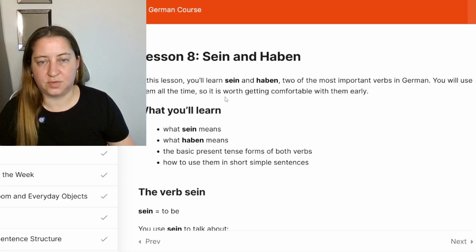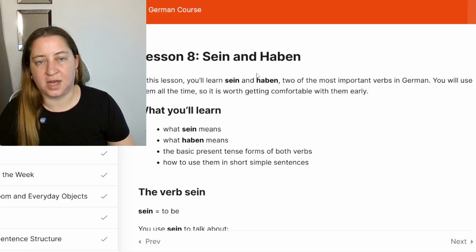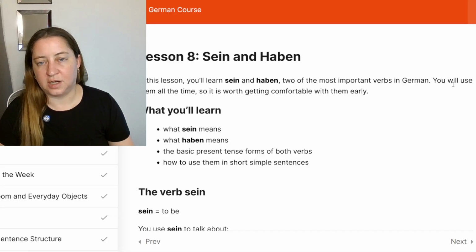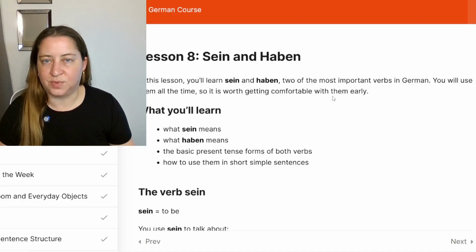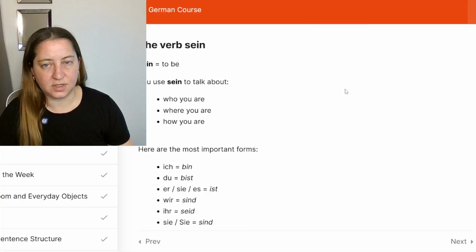In this German lesson, we're going to talk about the difference between sein and haben. Sein and haben are two of the most important verbs in German, and you're going to be using them all the time. So it's worth getting comfortable with them early on. Let's look at the verb sein first.